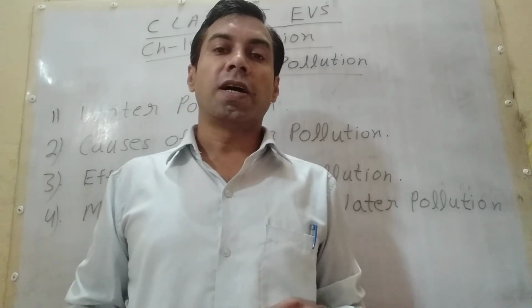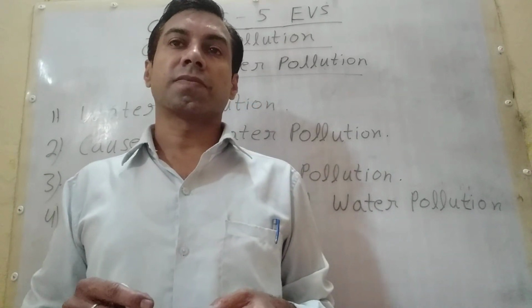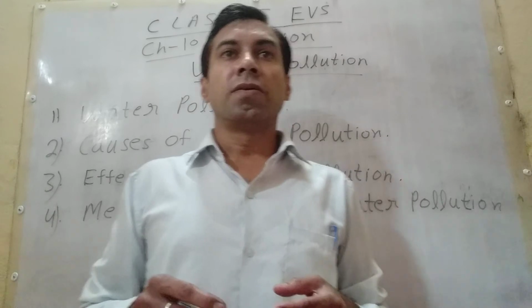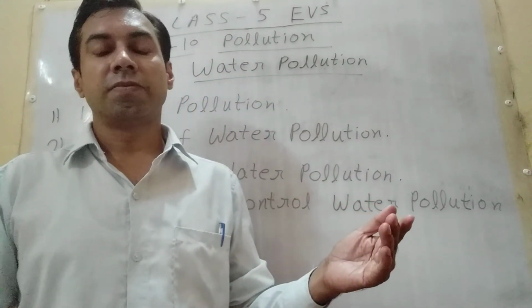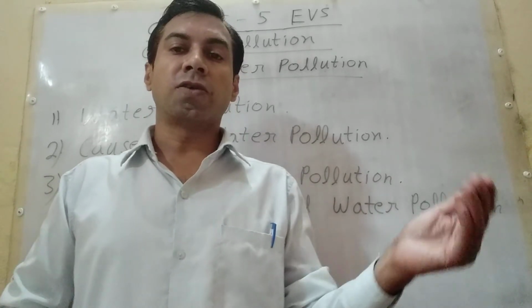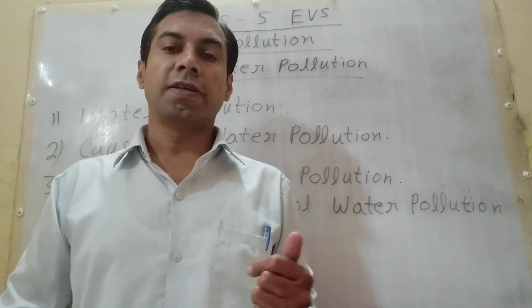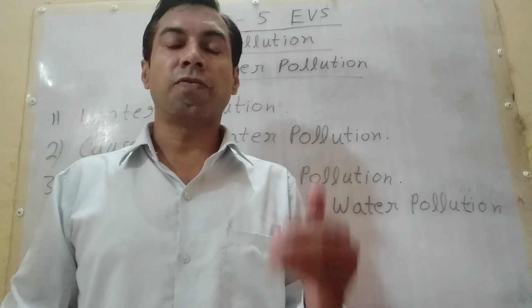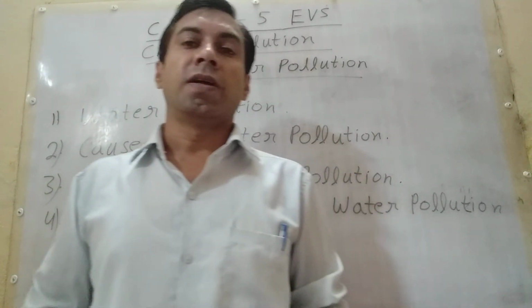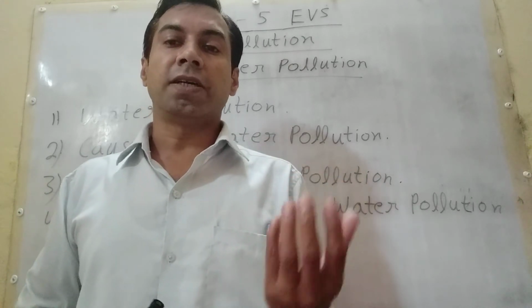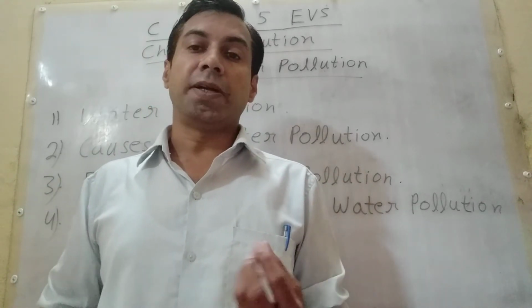Now students, hard words. As I explained in part 1 and part 2, in water pollution also there are some hard words that I will explain. First, environment. What is environment?